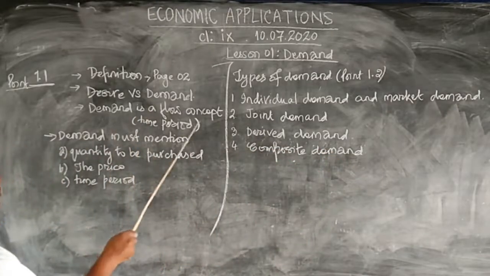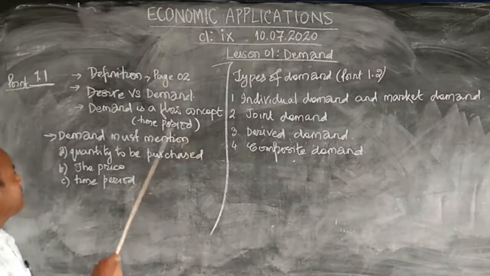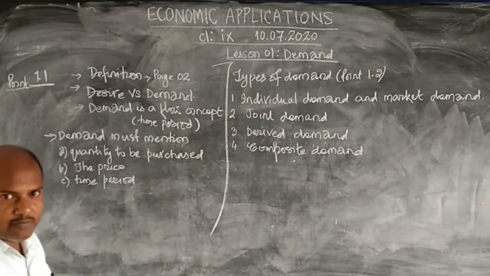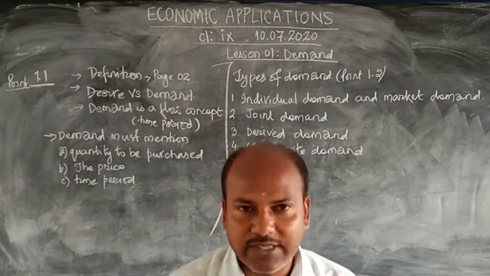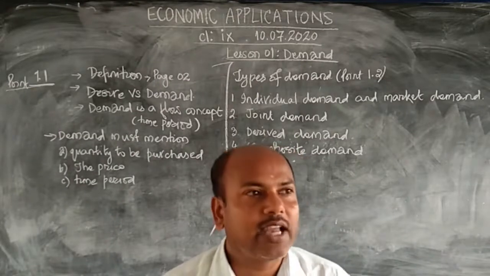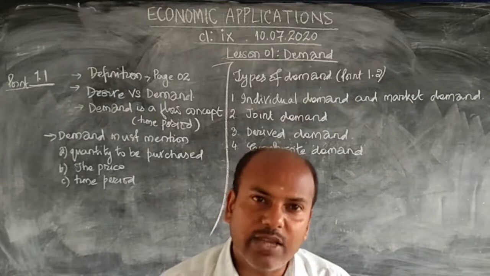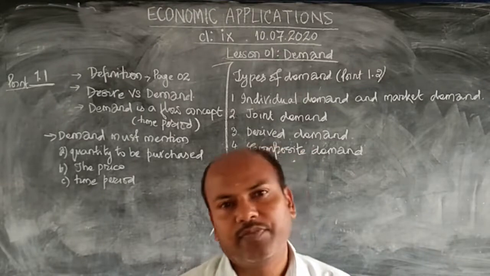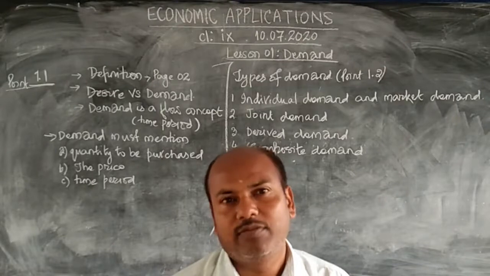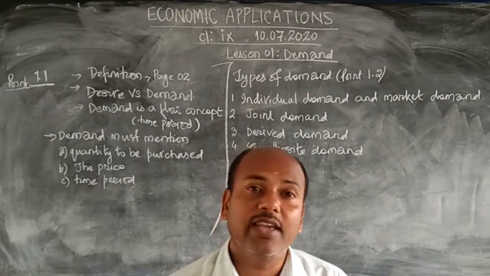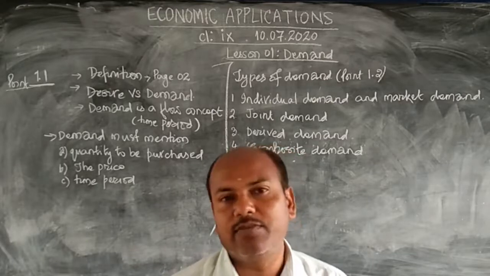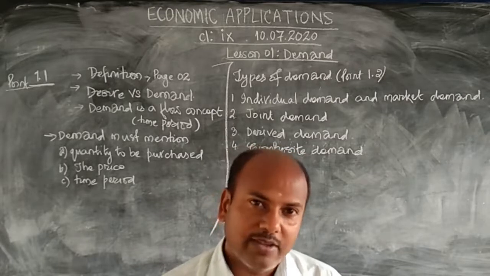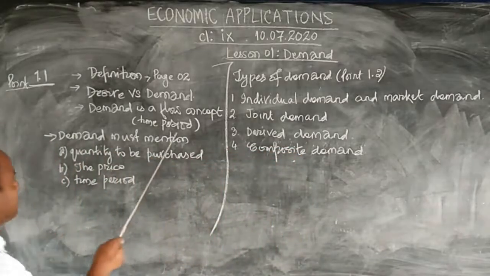Next, demand is a flow concept. What does it mean? Flow concept means demand must have a time period mentioned. Like, I drink a glass of milk. If I say this much, will it be enough? I drink a glass of milk. Is this a correct sentence? Does it give you enough sense? No. But if I say I drink a glass of milk every day, then it will give you a concrete sense. Why? Because it has a time period mentioned.